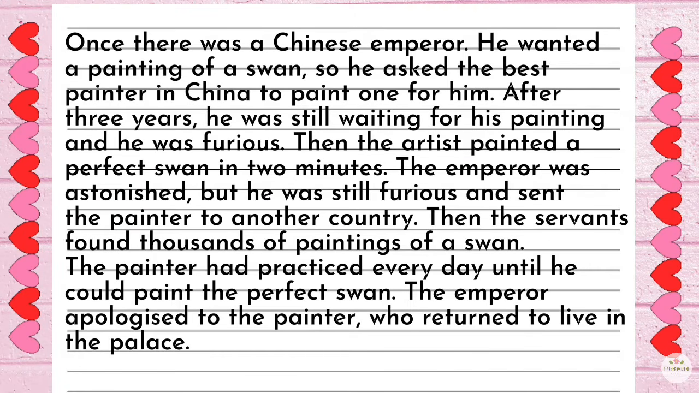Once there was a Chinese emperor. He wanted a painting of a swan, so he asked the best painter in China to paint one for him. After 3 years, he was still waiting for his painting and he was furious. Then the artist painted a perfect swan in 2 minutes. The emperor was astonished, but he was still furious and sent the painter to another country.